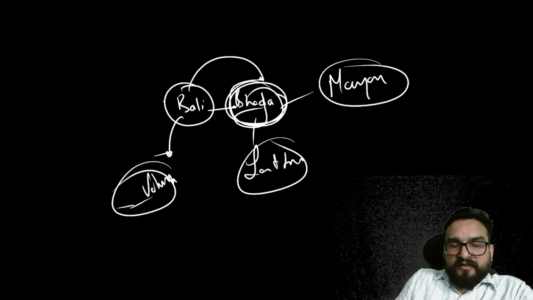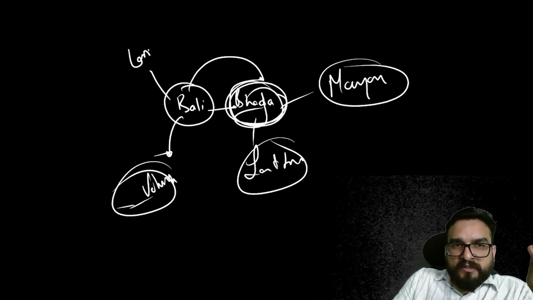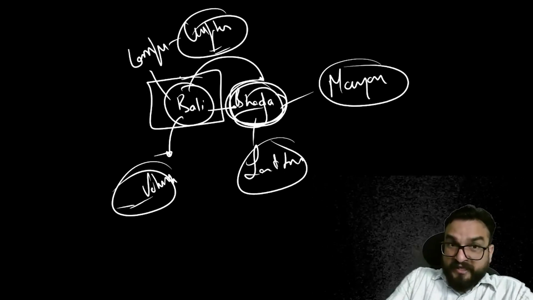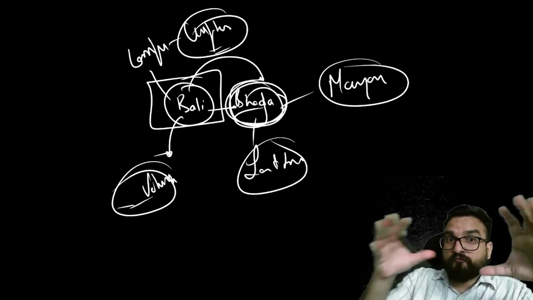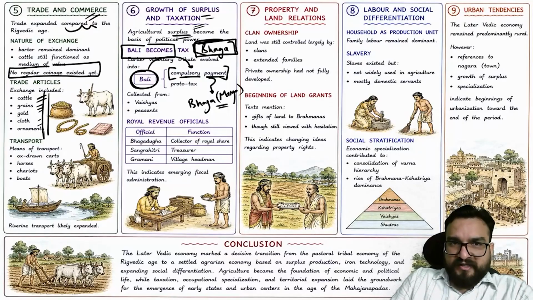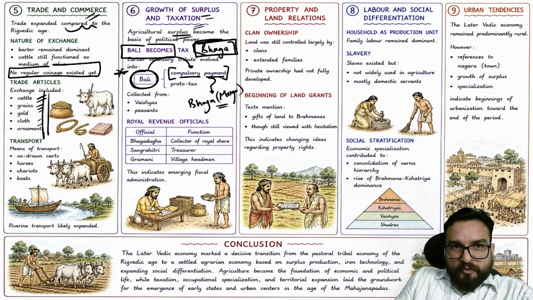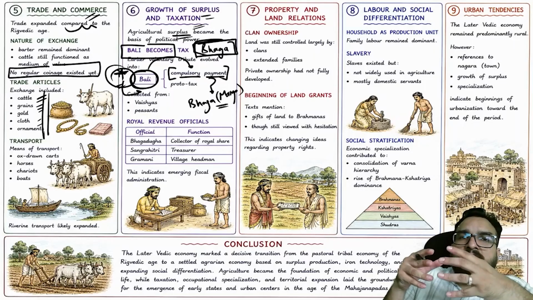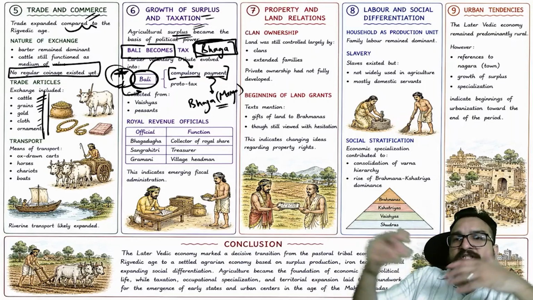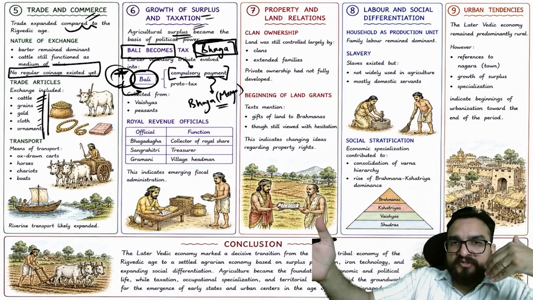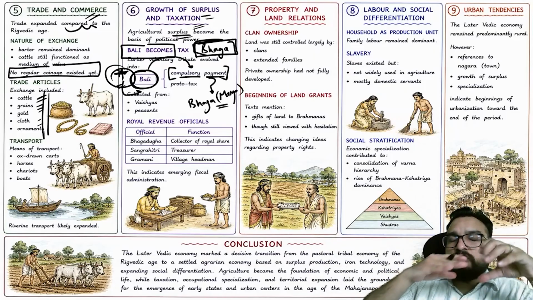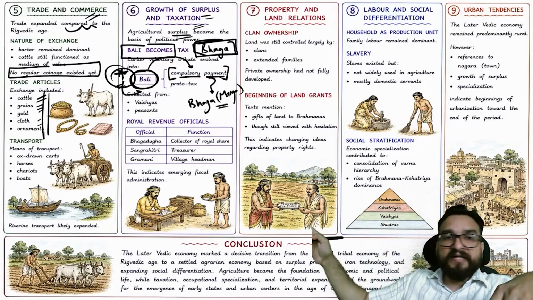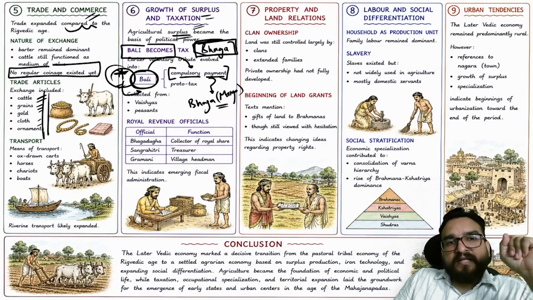And it is written in R.S. Sharma that it becomes compulsory in the Gupta time period. There is one debate: in the Gupta time period it became compulsory because the Gupta period is famous for forced labor. Try to understand, this is debatable, whatever I have highlighted. In Upinder Singh, it is written that bali became compulsory payment in the later Vedic age. But how much later? Later Vedic age we consider till 600 BC. In R.S. Sharma, it is written that bali was voluntary offering in Mauryan times as well, but it became permanent or compulsory in the Gupta time period. So there is a debate like this that you will find.